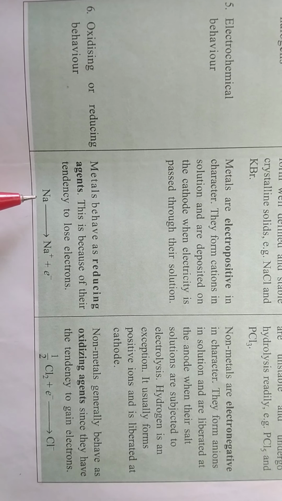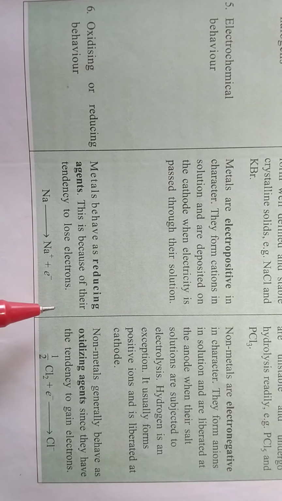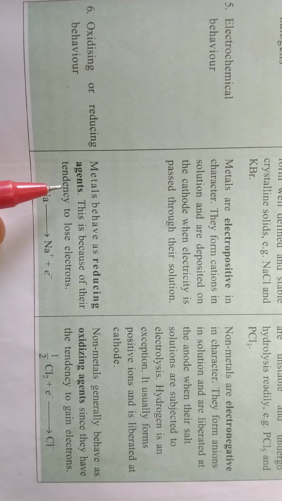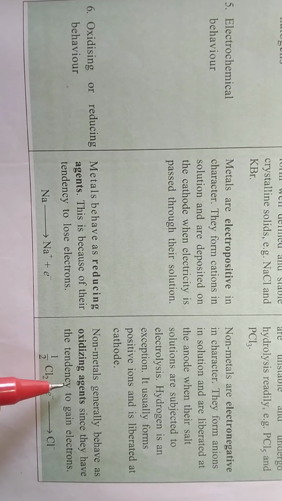So you know that metals have valence electrons that can be lost easily, but non-metals have an incomplete octet, therefore they can gain electrons. So metals are reducing agents and non-metals are oxidizing agents.